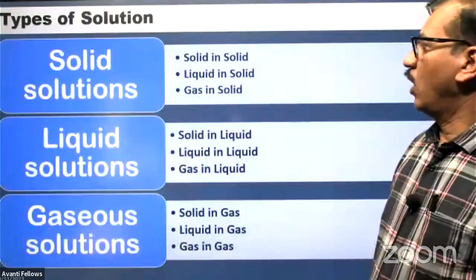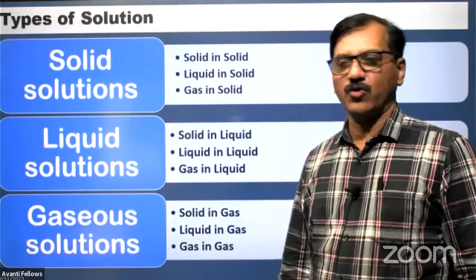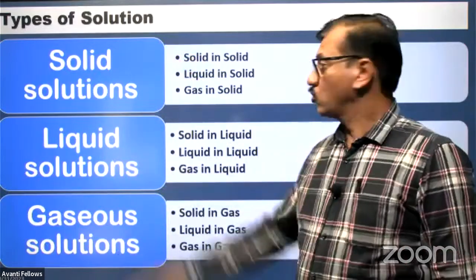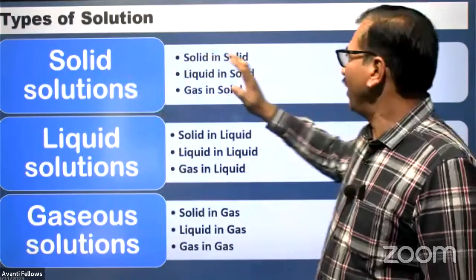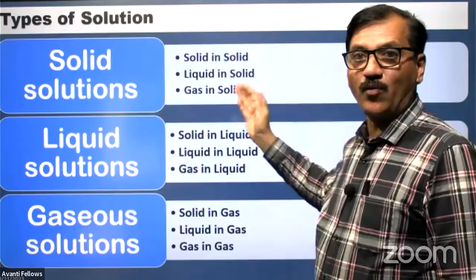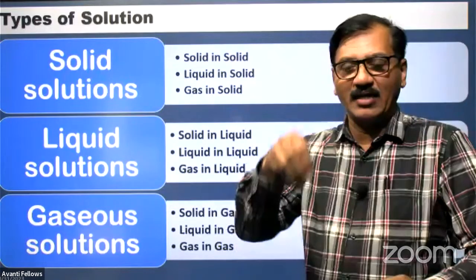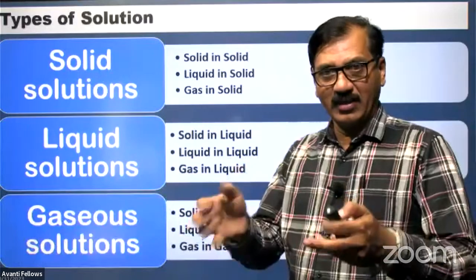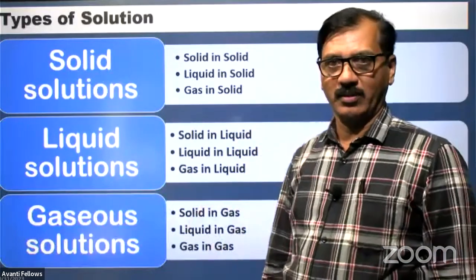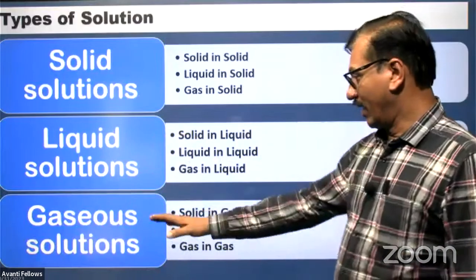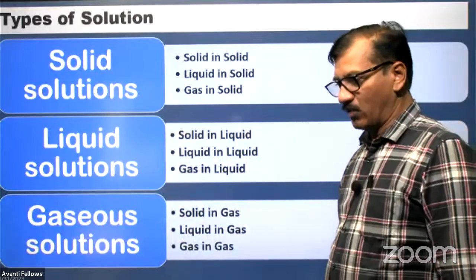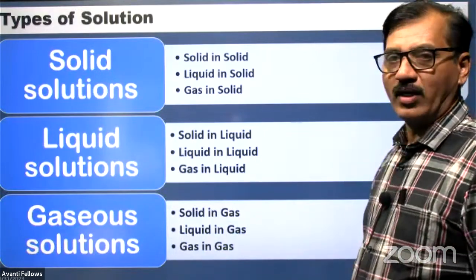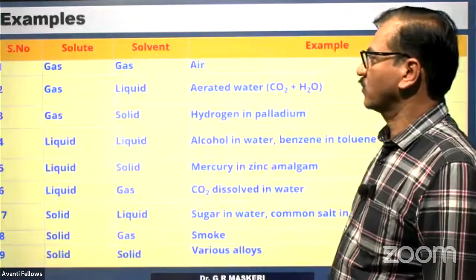Now, what are the types of solution? The types are solid solutions, liquid solutions, and gaseous solutions. Solid solution means solid is the solvent, in which a small quantity of something else dissolves. Liquid solution means in a liquid, another small quantity of solute dissolves. Gaseous solution, in the same way, has gases present as solvents. Let us quickly look into examples.